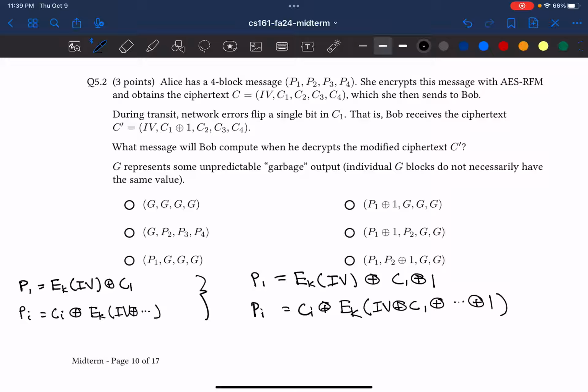And so really what's happening here is that the new P1 is just going to be the original value of P1 XORed with 1. And we can also see that all of the other blocks of P are going to be garbage because this XOR of 1 is inside the encryption block. Even though one bit is being flipped, the encryption output is going to be something very different from the original value. And so what we're going to see is that only P1 is recoverable, and everything else is going to be garbage.